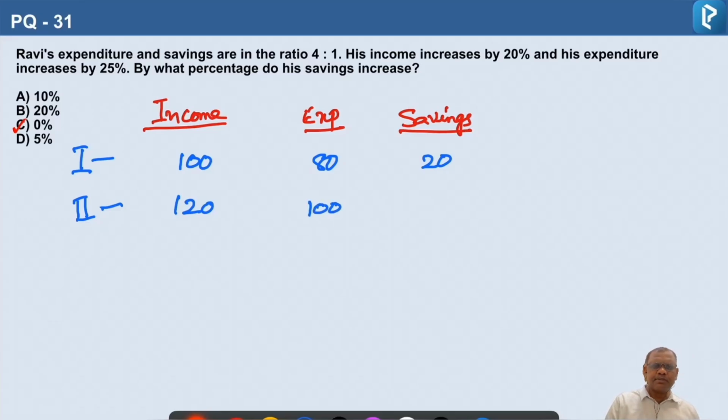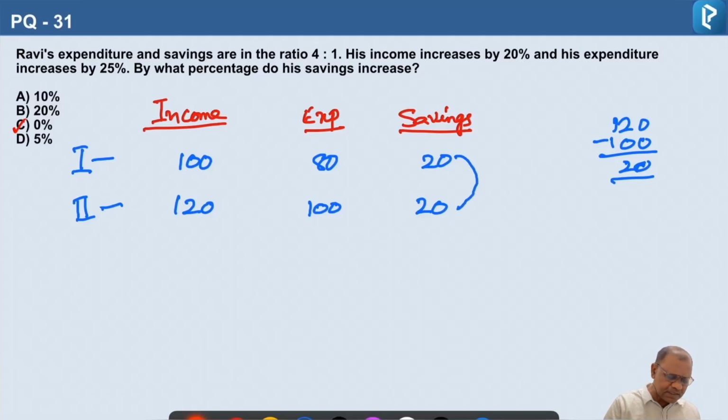So now what will be the savings? Savings is 120 minus 100, that is 20. Savings is 20, so savings is remaining the same. There is no change. So by what percent is it increasing? It is increasing by 0%. There is no increase, so we should consider it as an increase of 0%. So the correct answer is option C.